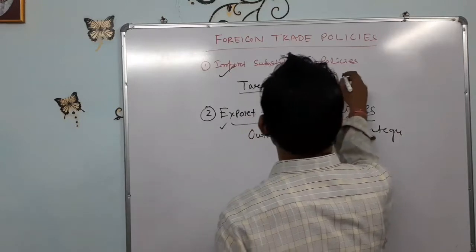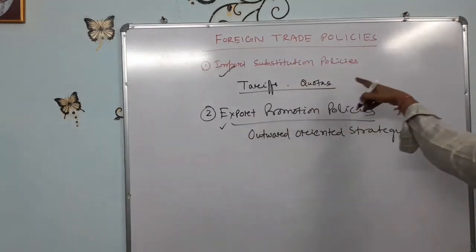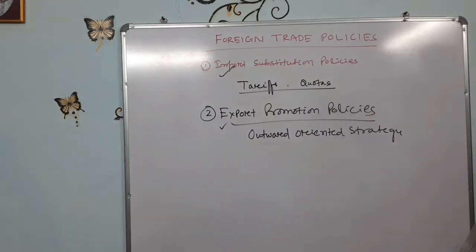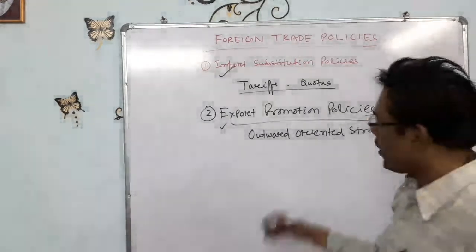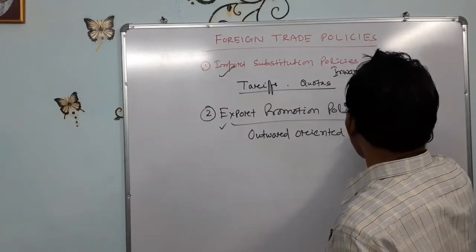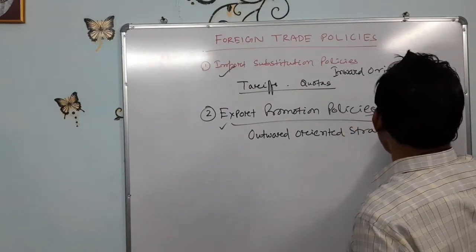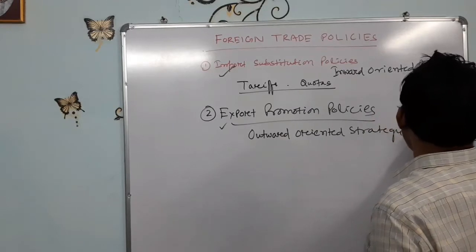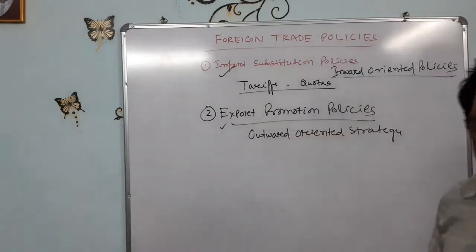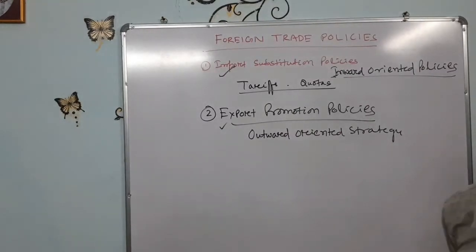Last period I was discussing the import substitution policy, which is also called inward oriented policy. These are the two main foreign trade policies: import substitution policy and export promotion policy.